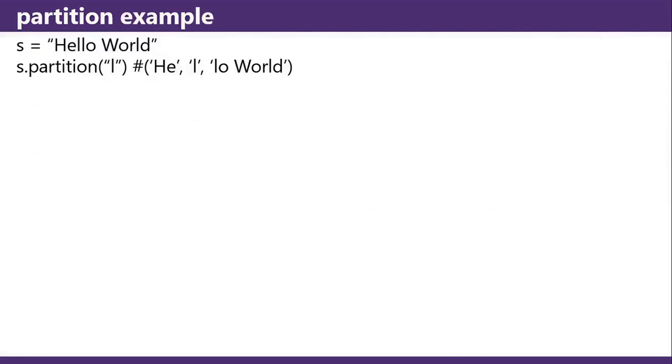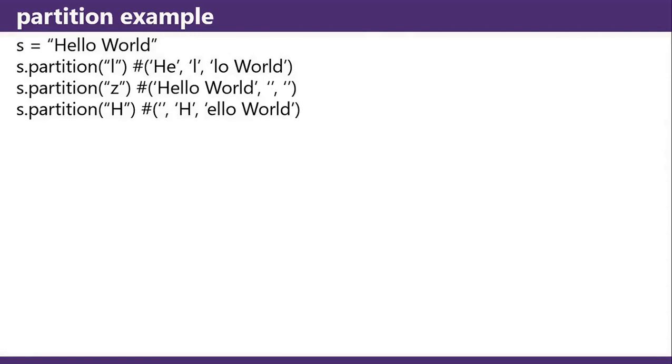Partition example, "hello world". "hello world".partition of L is "he", "l", "lo world". "hello world".partition of Z is "hello world", empty string, empty string. "hello world".partition of H is empty string, "h", "ello world". "hello world".partition of D is "hello worl", "d", and then the empty string.